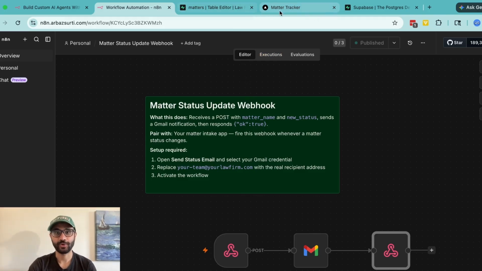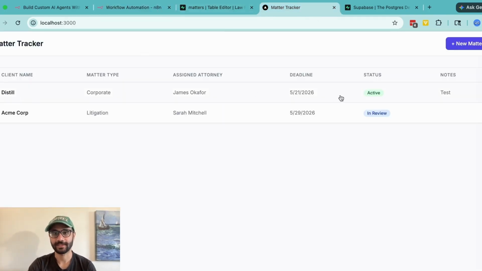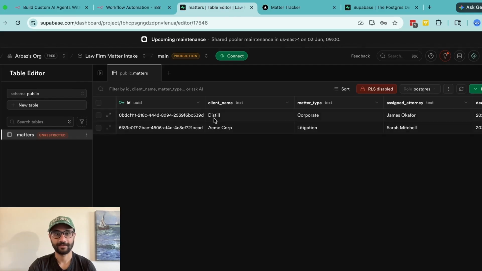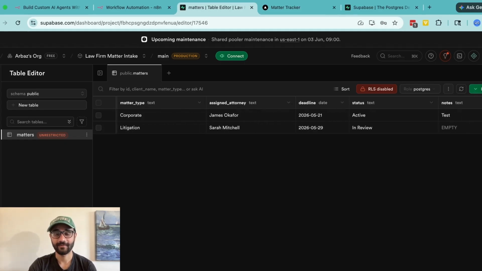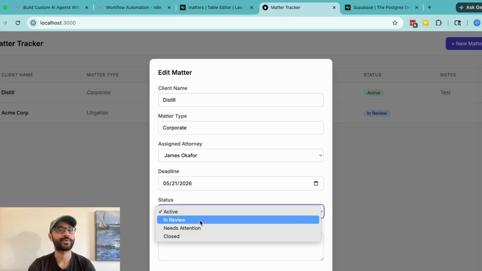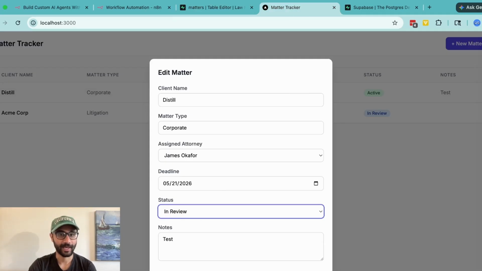I also want to show you though, that once we created this record, let's see if it exists in our database. And so right now you'll see it already has the new client. That's still correct. And you'll see that the status of it currently is in active state. And so let's try to click on this and change it to something else. So let's move it to in review and click on save.